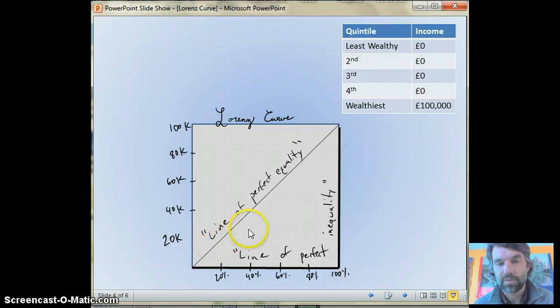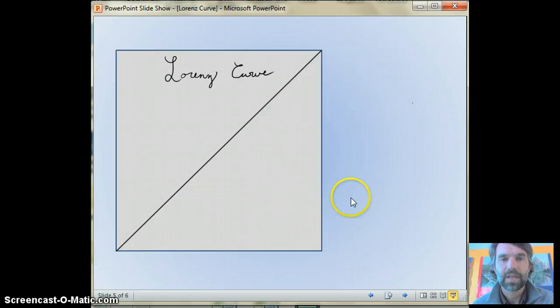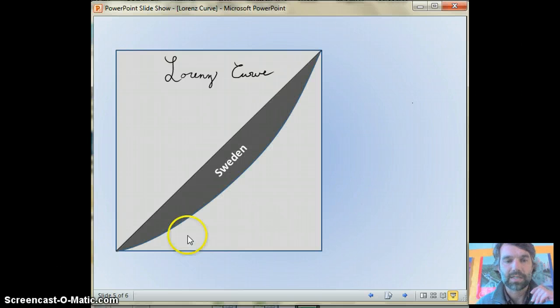So this would be a country that was perfectly equal. This would be a country that was perfectly unequal. Okay, maybe some more realistic examples. So once we have this established, we can go, okay, well, a country like Sweden, they've got about the best in the world. And what we can see is that 20% of their people maybe control 5% of the wealth.